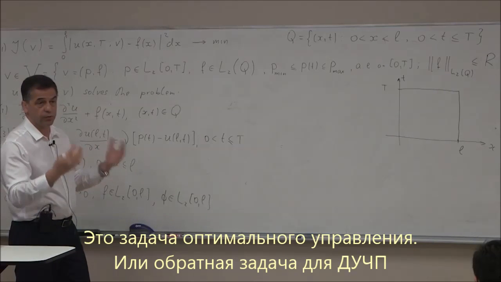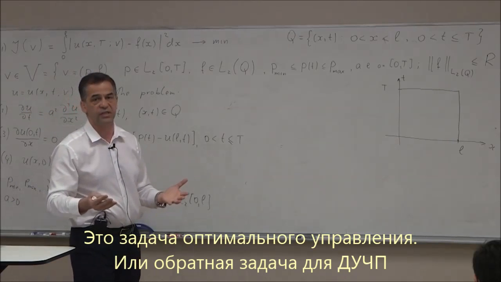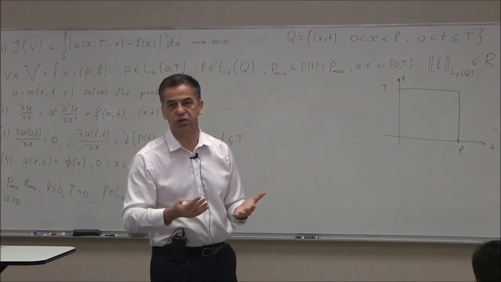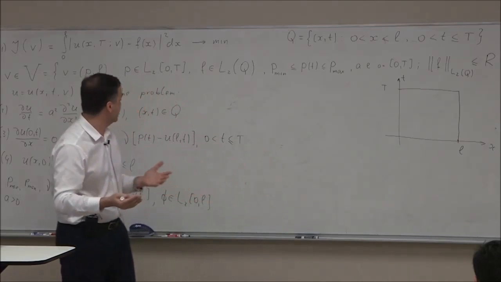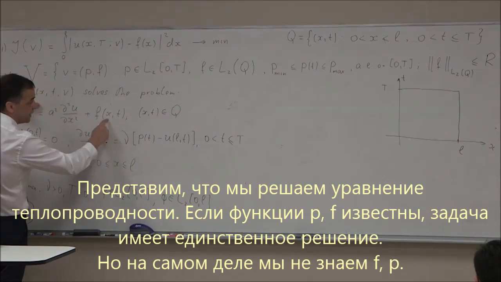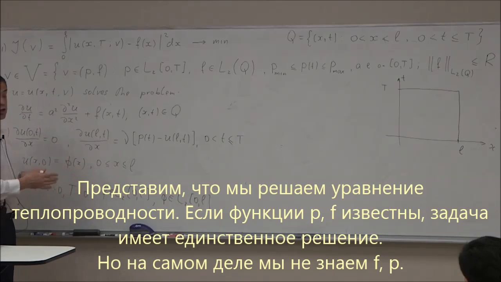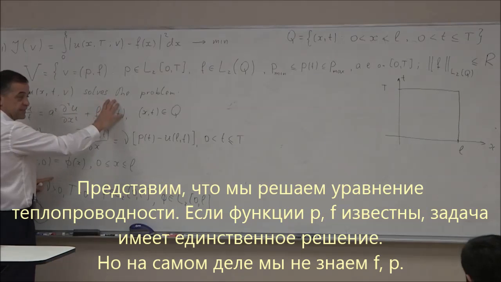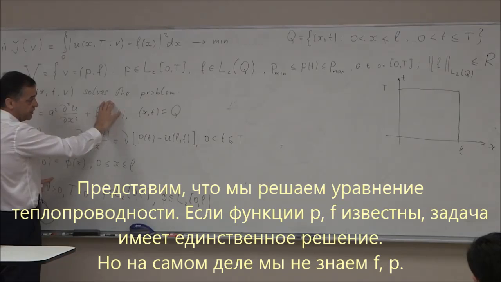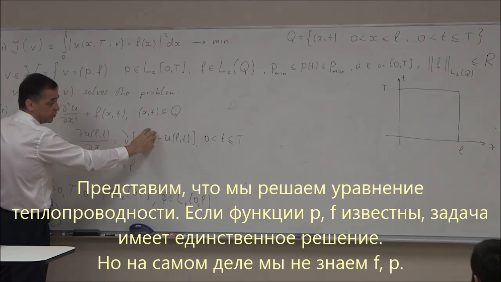Now this is the optimal control problem, but an equivalent problem also arises when you solve the inverse problem for PDE. So this is basically the variational formulation of the inverse problem for PDE. Now the problem is mathematical. Imagine that you try to solve this partial differential equation. If all the functions, in particular P and F, are given, this problem has a unique solution. But assume that you don't know F and P. So you have to solve the PDE, but you don't know the right-hand side. That means you don't know the density of the sources. And also you don't know the boundary condition here, P(t), the function of the boundary condition.